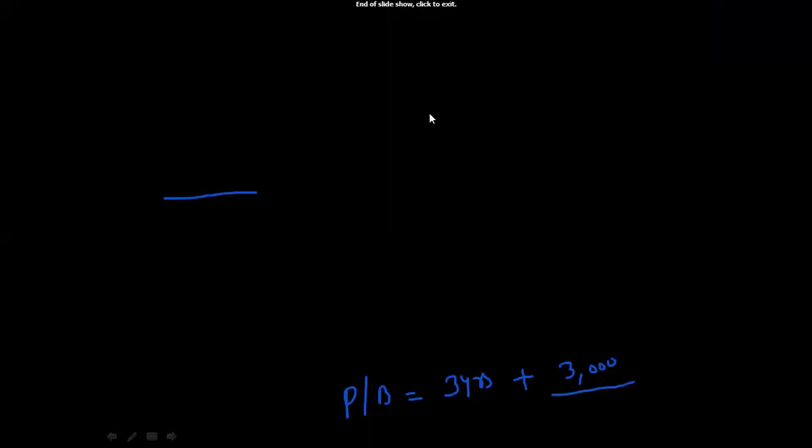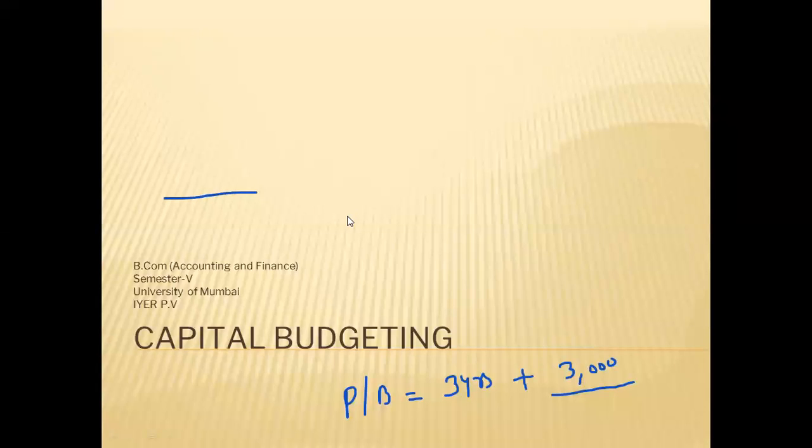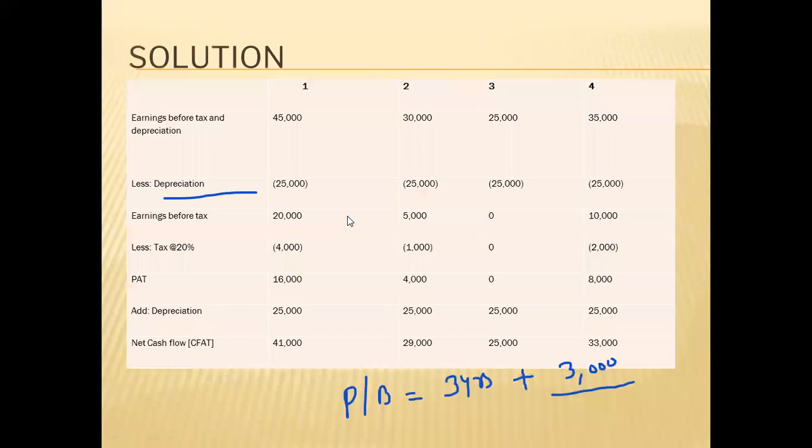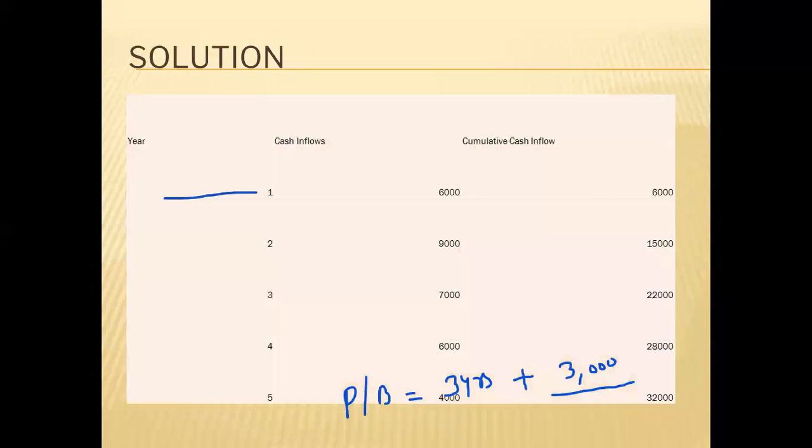So how much is this difference? Let us see. What is the difference in earning between third and fourth year? It is 6,000. If you see, cumulative 22,000 and 28,000, it is 6,000. Means you are earning 6,000 in 1 year.